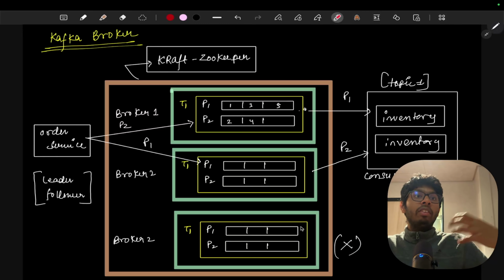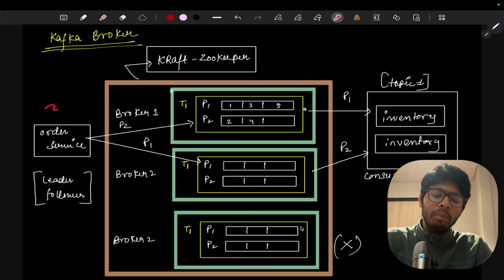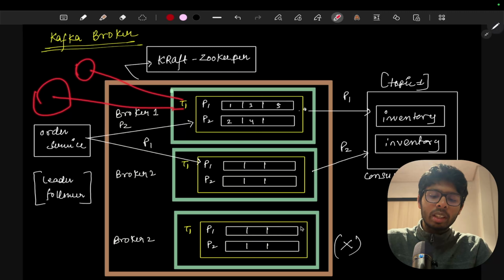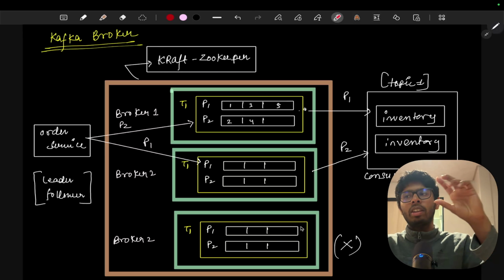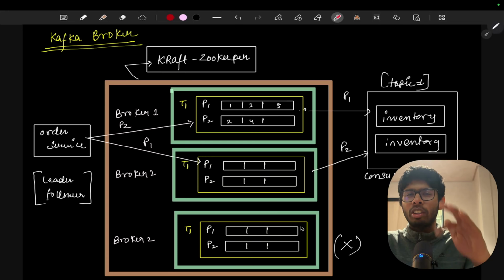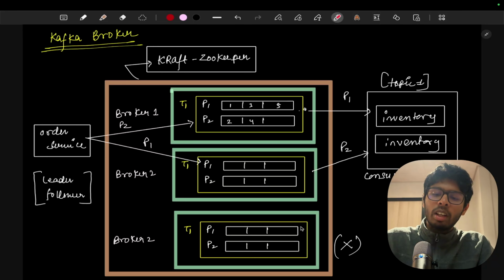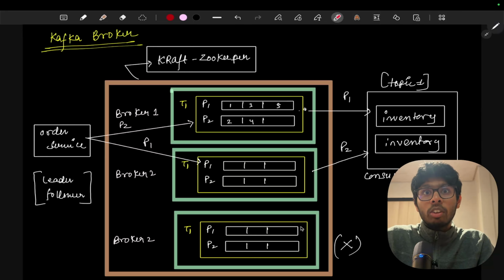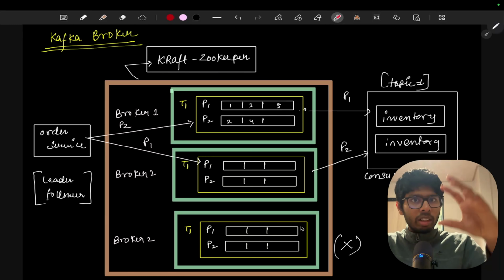But when the load is increasing, we will have multiple order services. These order services are going to send to the same topic T1. These three order services are going to send to T1, and this topic is already scaled, meaning in a topic we have already made the partitions, so we already talked about the scalability of it.